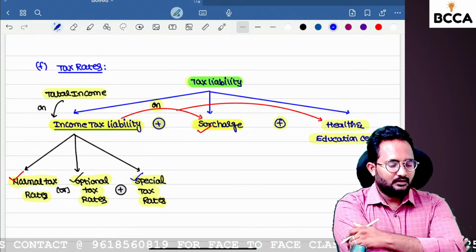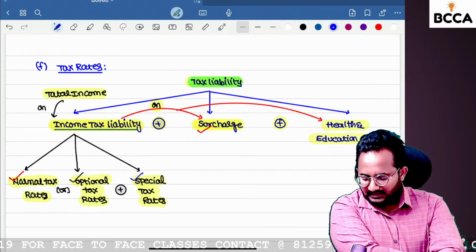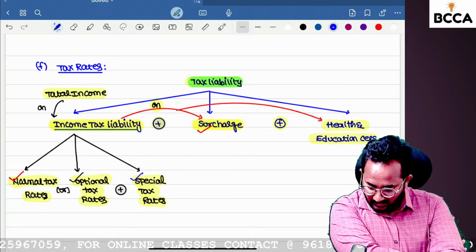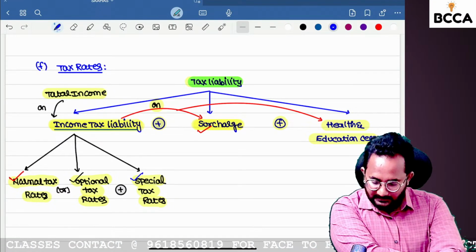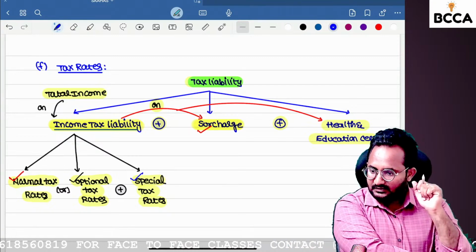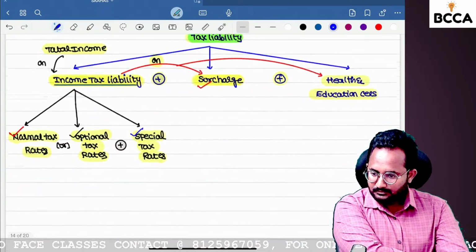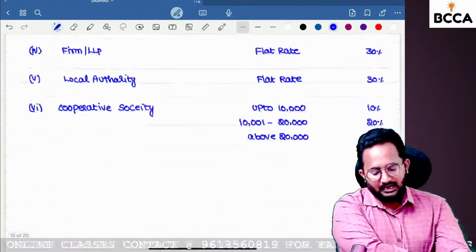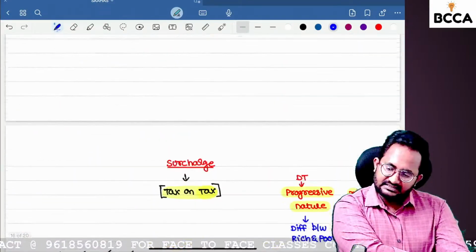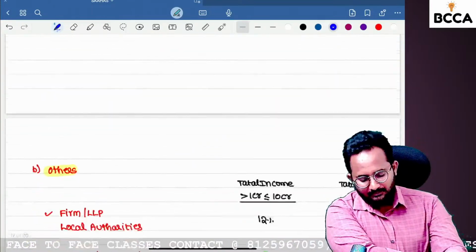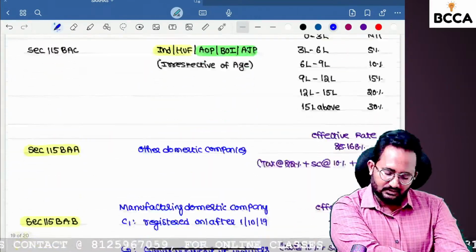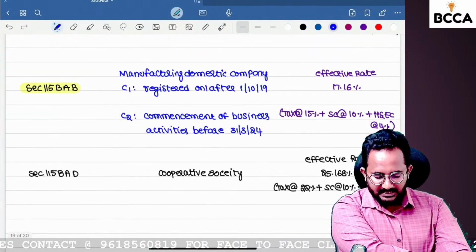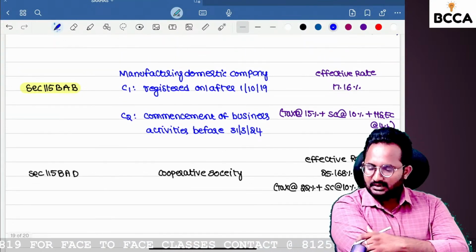Okay, so please open the chat box and tell me, in your opinion, what are the special tax rate taxable incomes? Yes, Madhumita, optional tax rates are always given for residents only, so normally we can choose it as resident cooperative society only. Okay, 115BAD is also for a resident cooperative society normally.